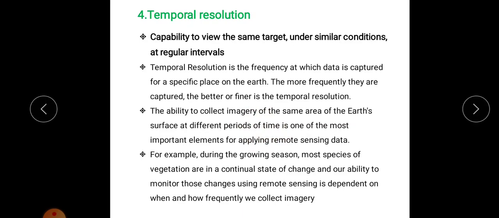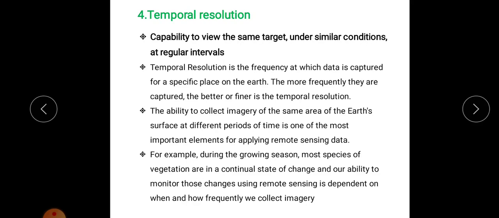For example, in the case of crops. During the growing season, most species of vegetation are in a continual state of change, and our ability to monitor these changes using remote sensing depends on when and how frequently we collect the image. The growth of a crop varies from time to time. So if the frequency of taking the image is high, we can collect more details of that crop.